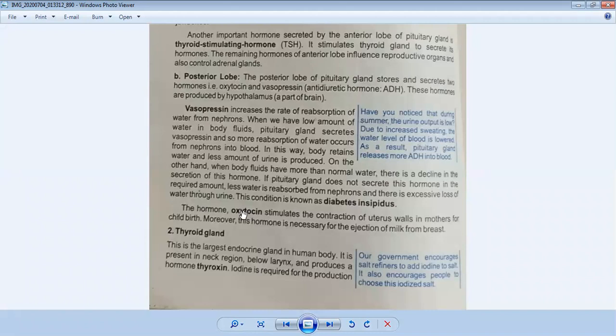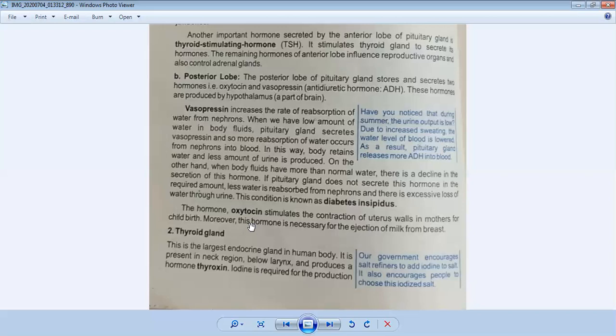It stimulates the walls of the uterus, which helps mothers for childbirth. And this hormone is necessary for the ejection of milk from the breast. So you all know when milk is released from the breast, it is due to this hormone which is called oxytocin. This was the introduction of the pituitary gland.